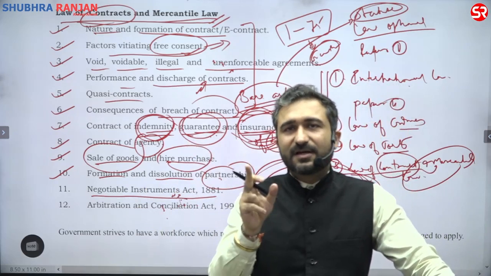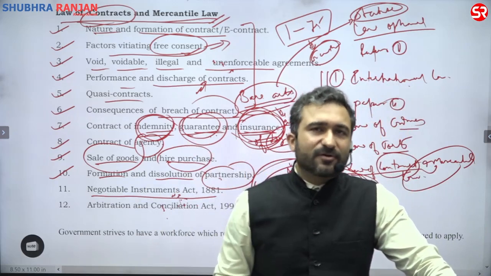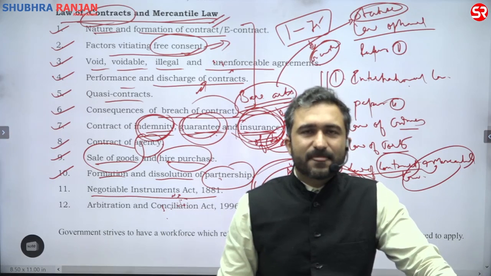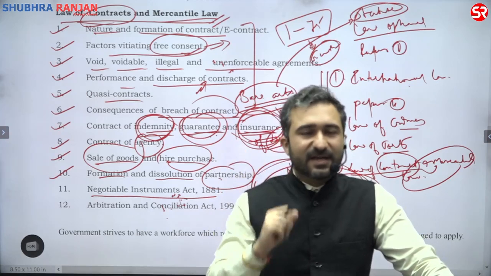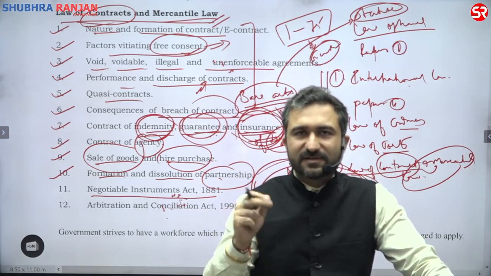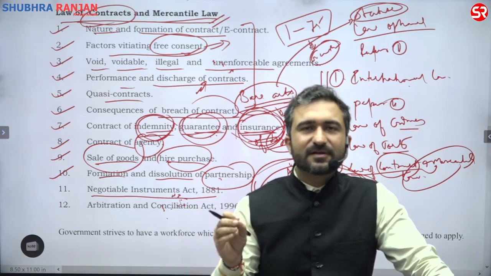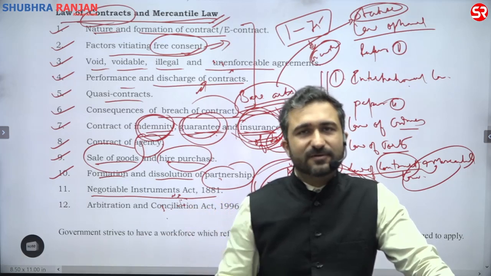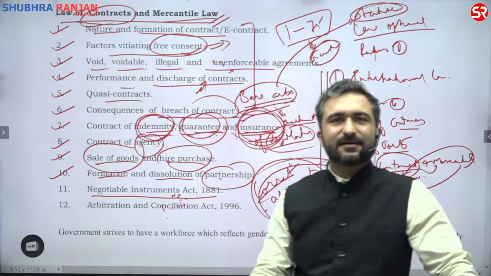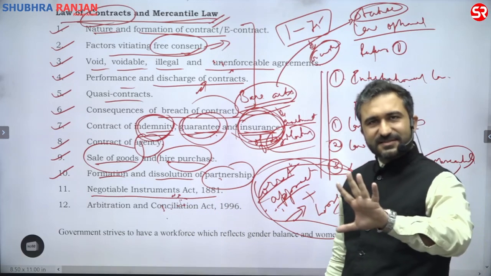For example, courts also make laws. But the law made by a court is not known as a Bare Act or a statute. It is known as a precedent, a case law.